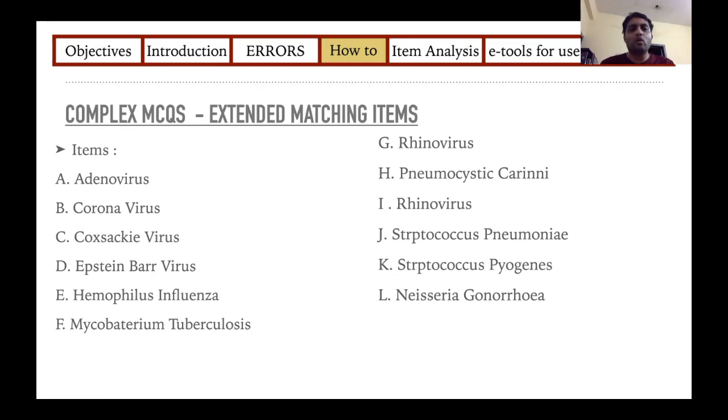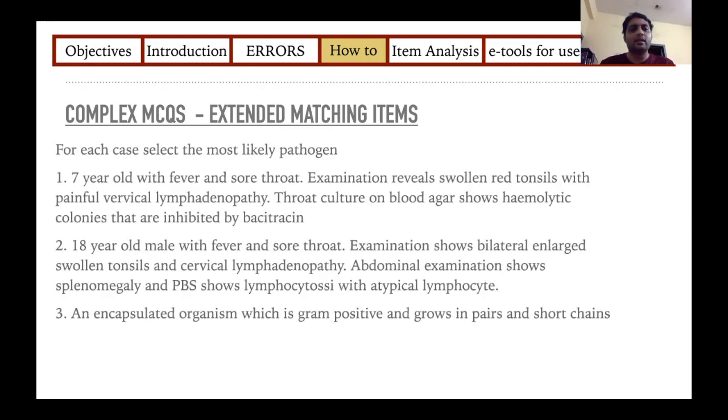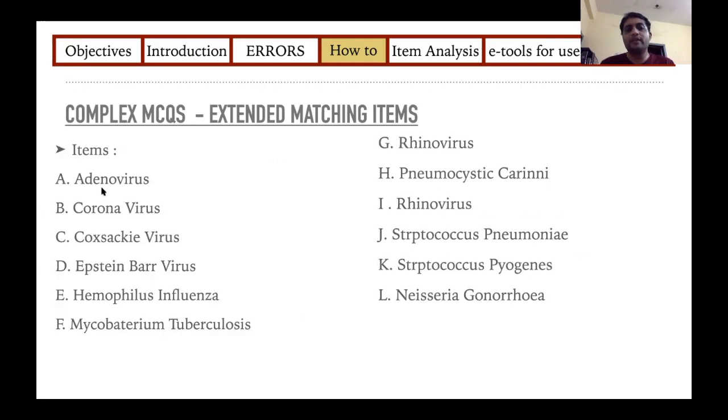So here it may look very simple. First you give the student a set of options. The options here are most of the viruses that we know and a few bacteria, and even a few parasites. Next, you will see that the direction is, for each case, you have to select the most likely pathogen. And they have given 3 cases. For each of these cases, you have to choose one of these pathogens.